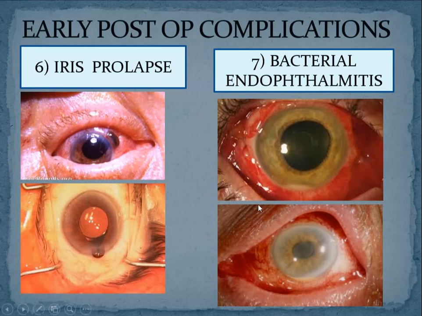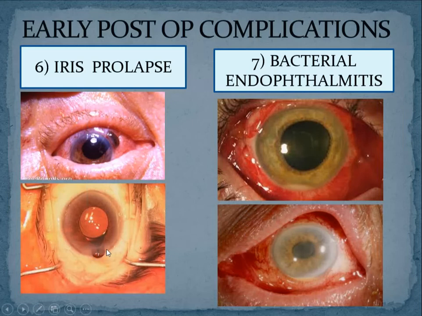And the next one is iris prolapse. Look at this picture here, post-operative period. When you are trying to examine the patient, the pupil is not round, and through the incision, a part of the iris has come out. This is called iris prolapse. When does iris prolapse occur? Anybody? When does iris prolapse occur? Why should the iris come out?